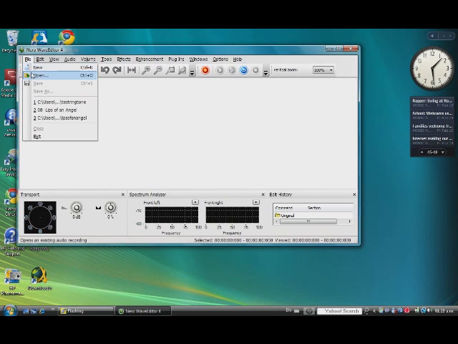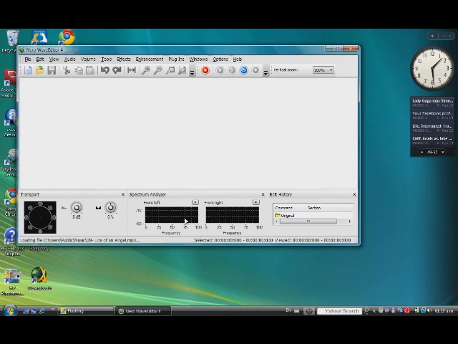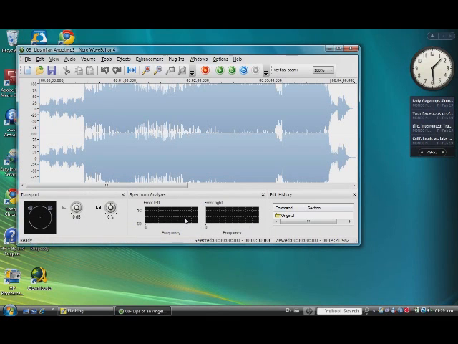And all we got to do, we search it. After we open the file, Nero Wave Editor is going to make a map of all the sounds in the song. So all you have to do is to play it and search the part that you want